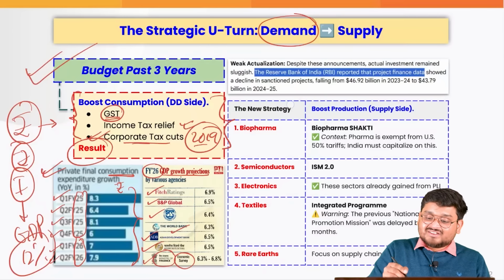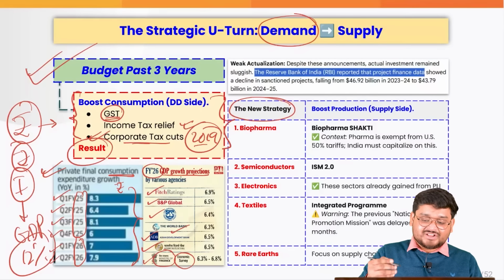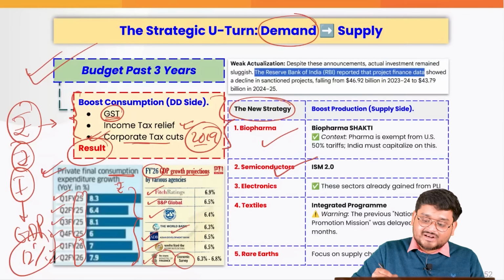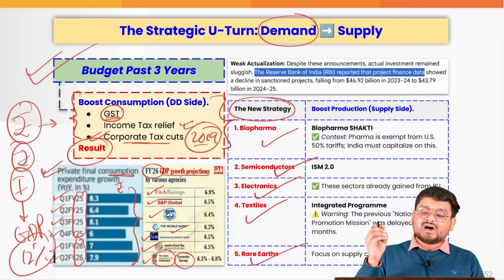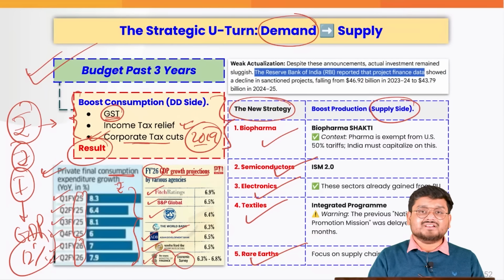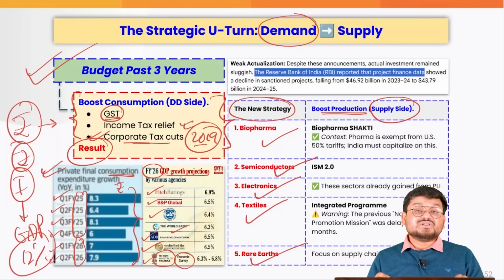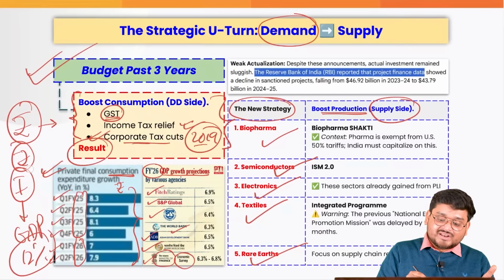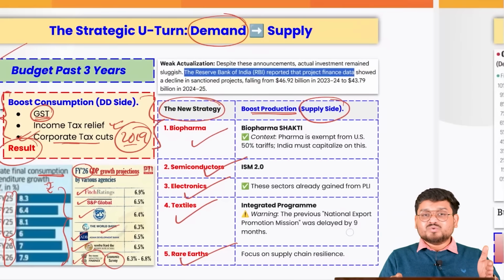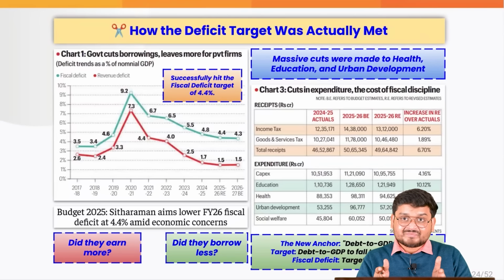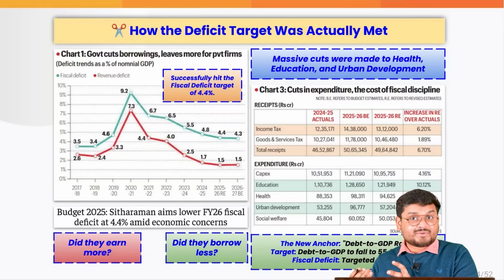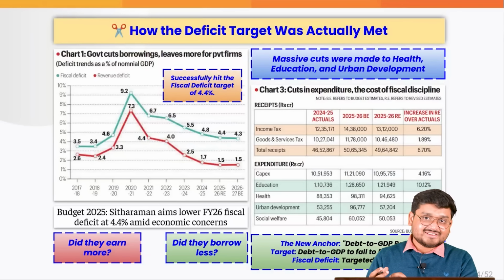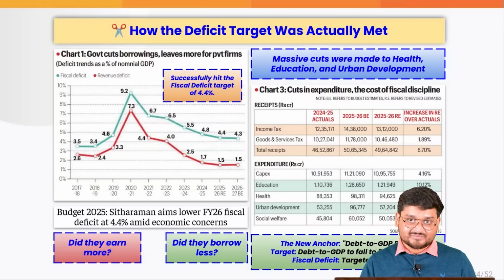And that is why this new strategy of boosting, for example, the biopharma industry, semiconductors, electronics, textiles, rare earth, etc., is undertaken just to increase the supply side, the production side, so that we help the private sector produce more in the country, have more profits, invest those profits in India, perhaps attract more foreign investments, and then we can have a better picture.